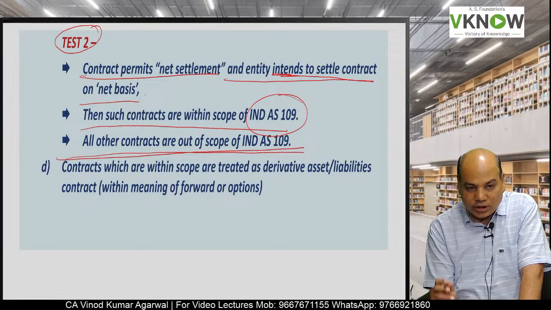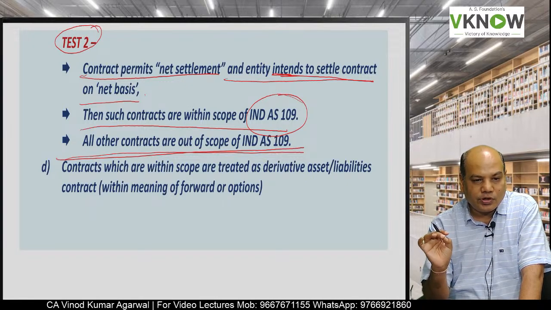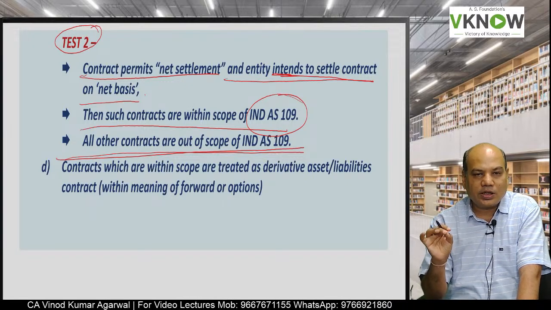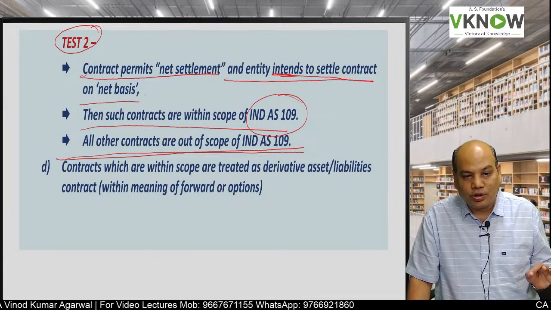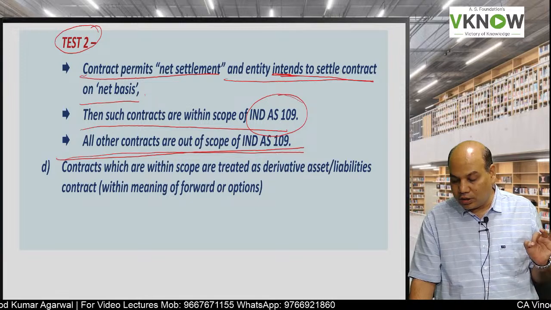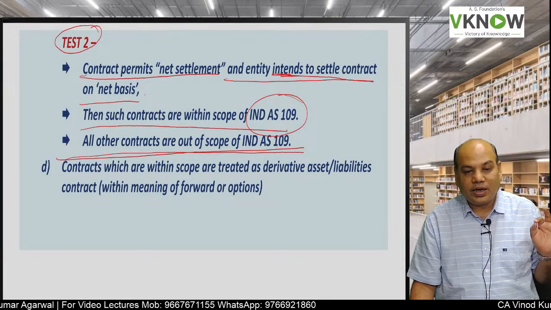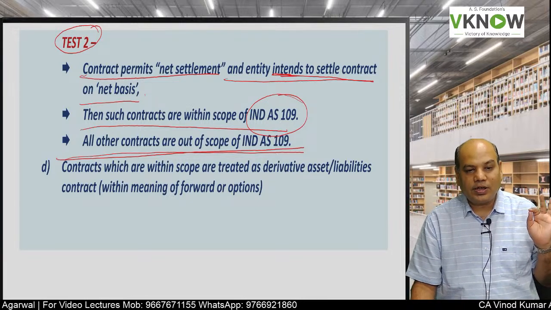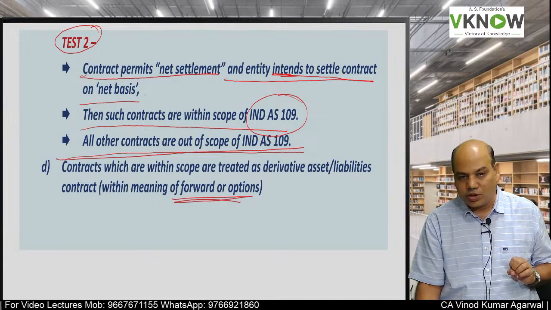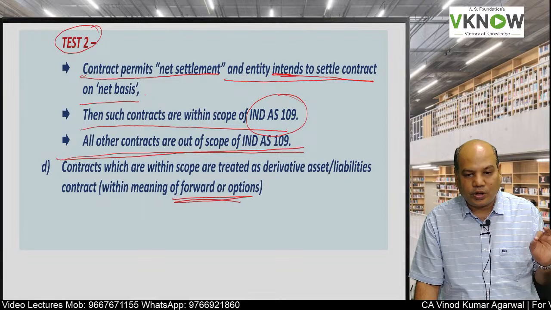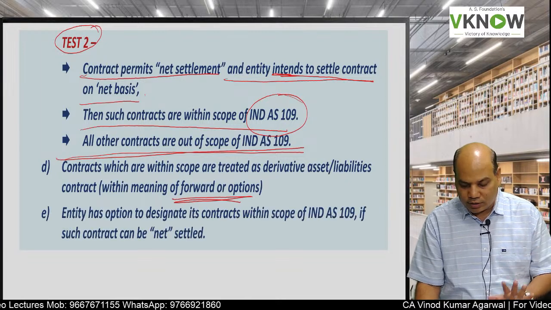Then what will be the treatment of such executory contracts which come under the scope of Ind AS 109 or Ind AS 32? This kind of contract will be treated as a derivative contract, a derivative asset or a derivative liability, which means they will be treated like a forward, future or option contract.